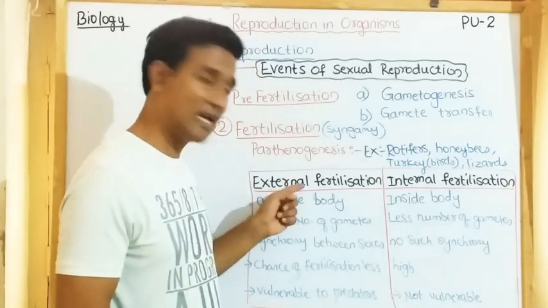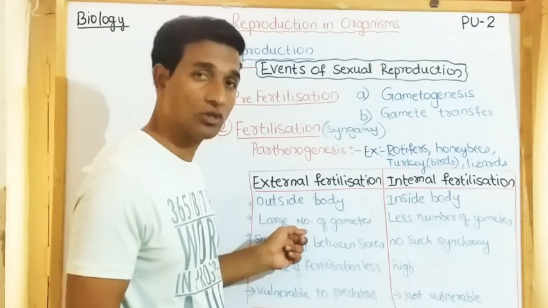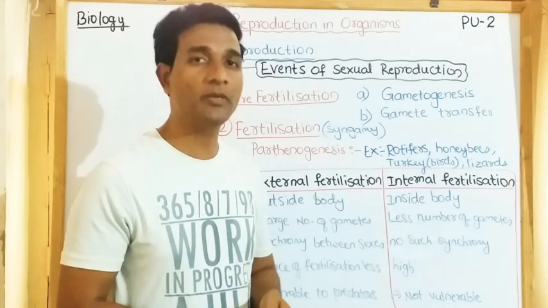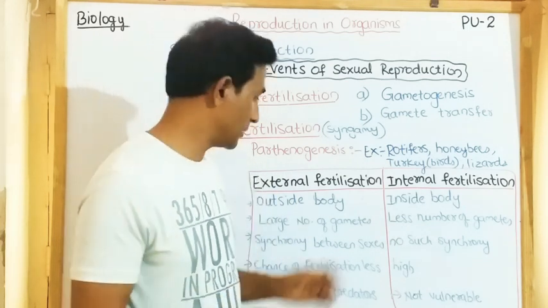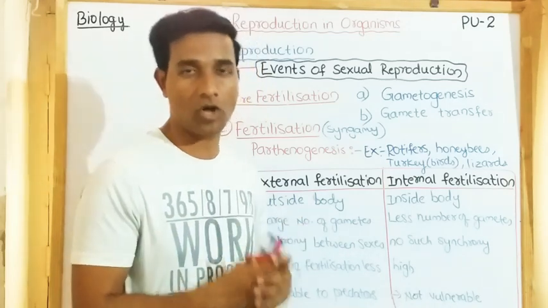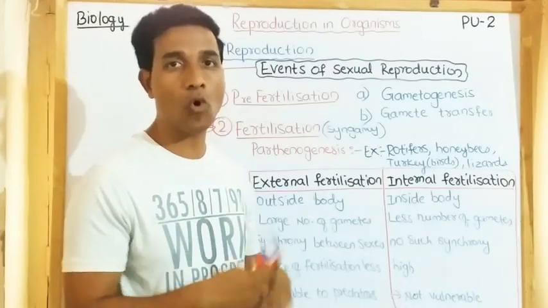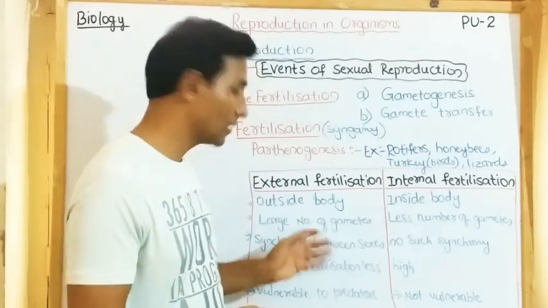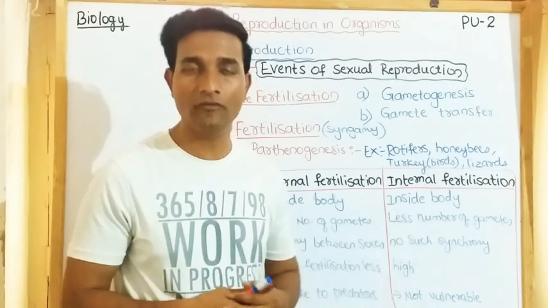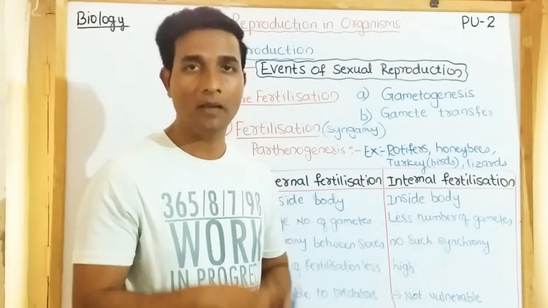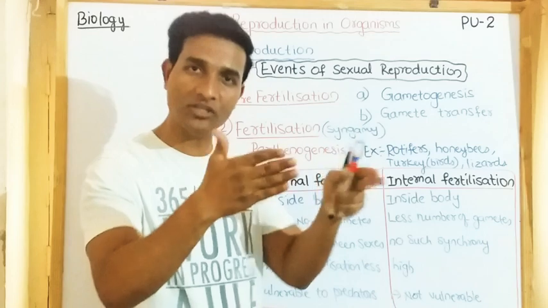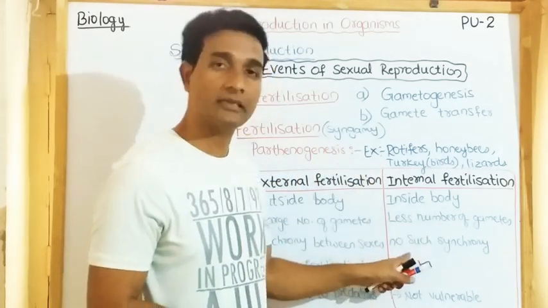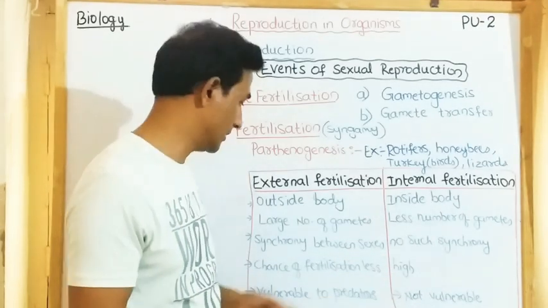In external fertilization a large number of gametes are produced, so that fertilization will be easy, because it is outside the body and there may be a chance of failure. To compensate for that, more gametes are produced compared to internal fertilization. Here in external fertilization there will always be synchrony of the sexes. Male and female mature at the same time, so that fertilization is accomplished. But in internal fertilization no such synchrony is seen.